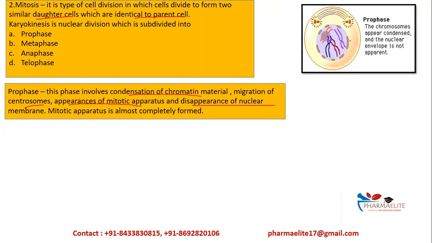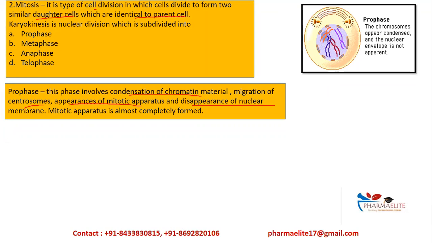This diagram represents prophase, wherein there is condensation of chromatin material. Chromatin is a genetic material which carries information. Then the centrosomes, that is the joining link between these chromatids, will migrate to the opposite ends.